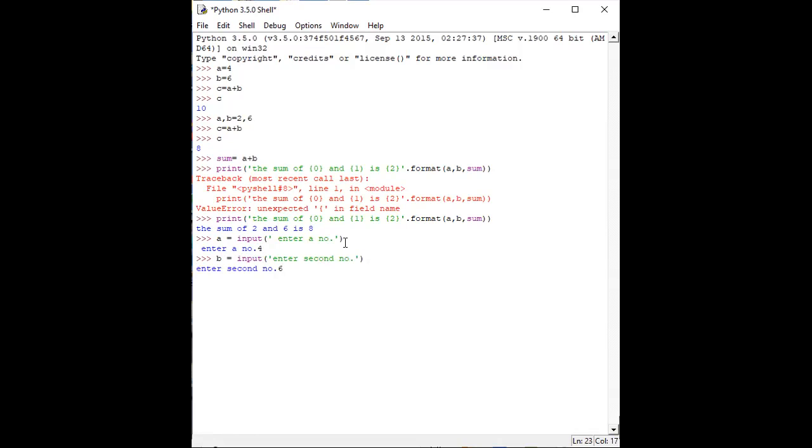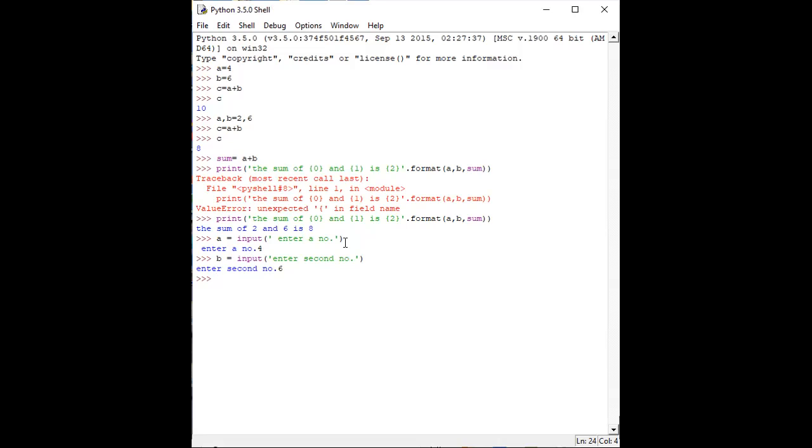Suppose I enter another number here. So two numbers have been entered by the user. Now we can understand how to take input from the user: we can use this input keyword.